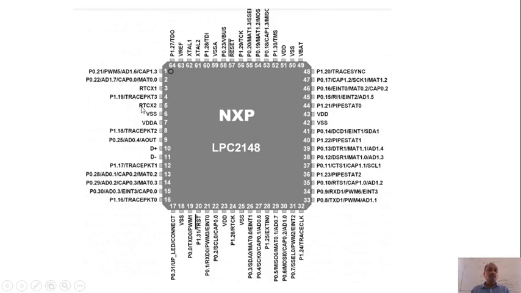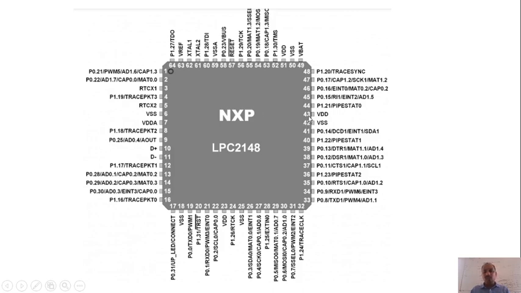So like this, each pin here will be having either 3 to 4 functions. Almost all of the pins will be performing 3 to 4 functions. But there are some few pins, like pin number 3. You can see here at pin number 3, it is performing only one function, RTCX1. Similarly, pin number 5, you can see only one function, RTCX2.